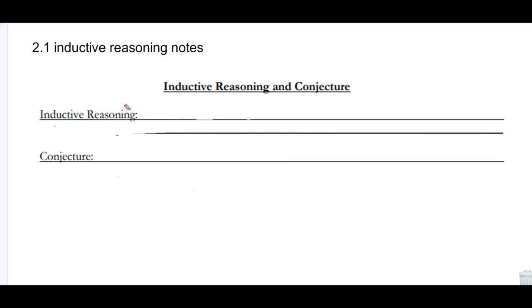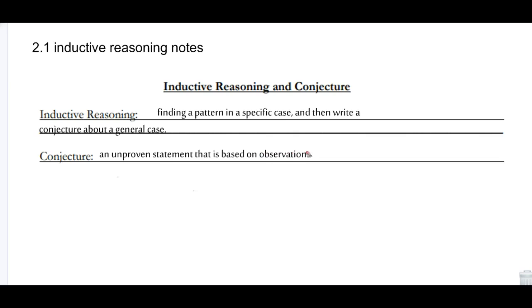Inductive reasoning is really just the idea of looking at patterns and making a statement. So finding a pattern in a specific case, and then writing a conjecture about the general case. You say, well, what's a conjecture? They do this a lot in science, and a conjecture is just an unproven statement that is based on observations. So we need to find a pattern for a specific case, and then we write a conjecture about this in the general form, and we just see if it works out. So let's look at some examples.